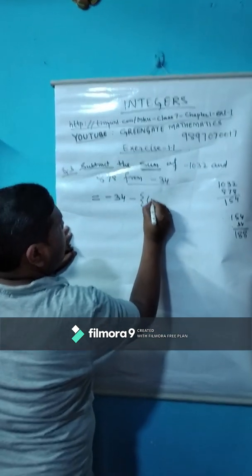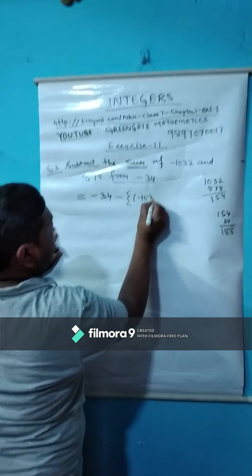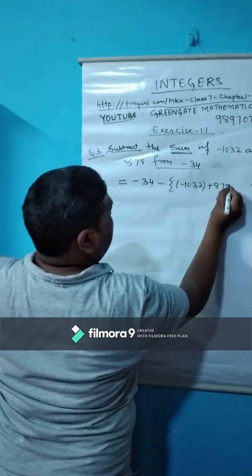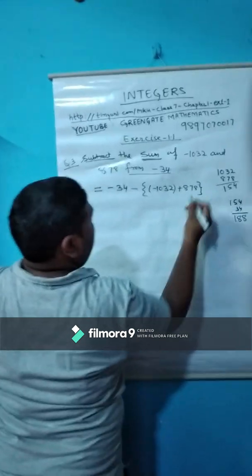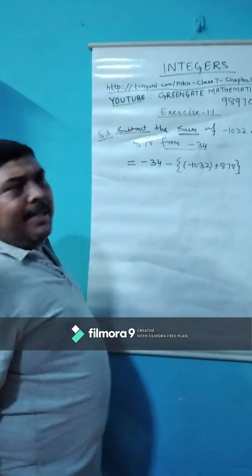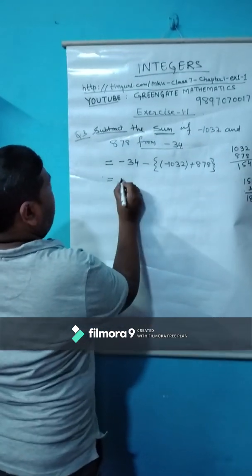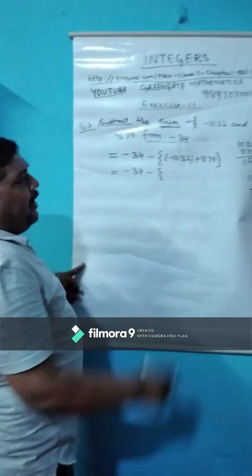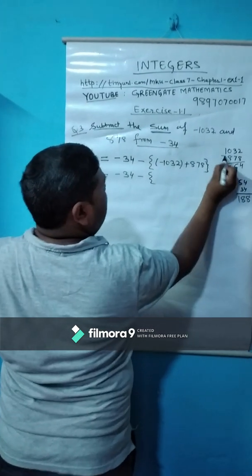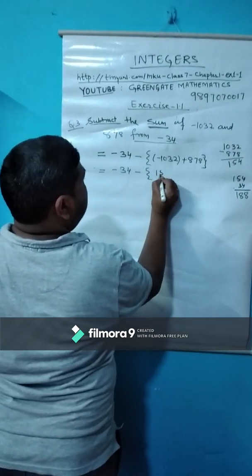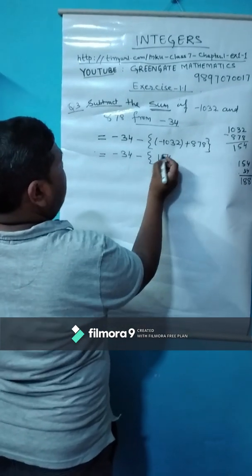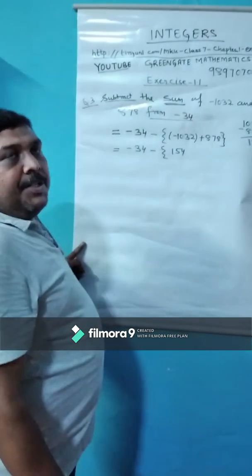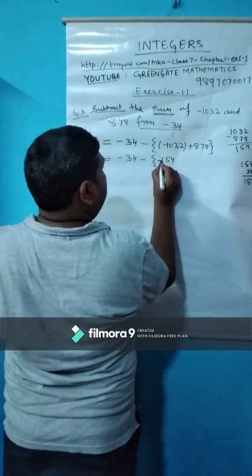Children, this one is minus 1032 plus 878. Close it. Now we have to solve this equation. Children, minus 34 minus, and in the curly bracket we have to solve. So what is the difference of both? This is 154, and it will be negative because the digit with the negative sign is greater, so it will be negative.